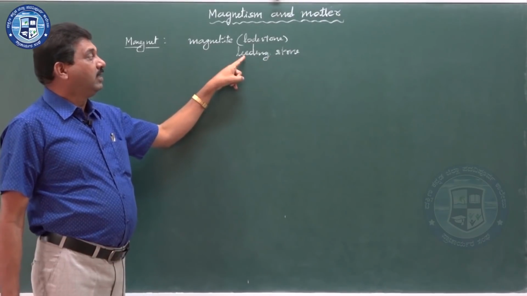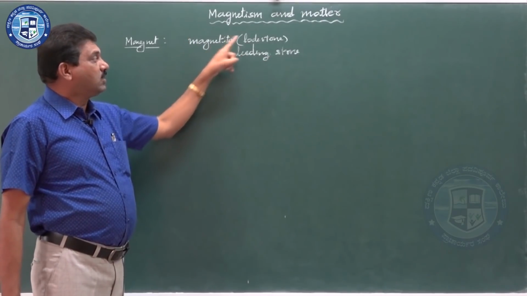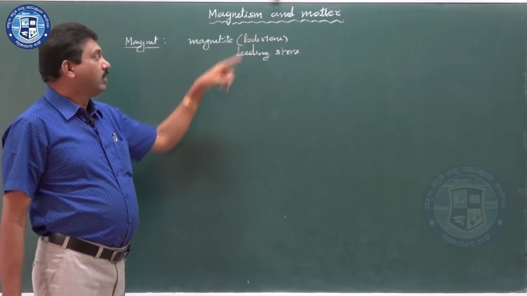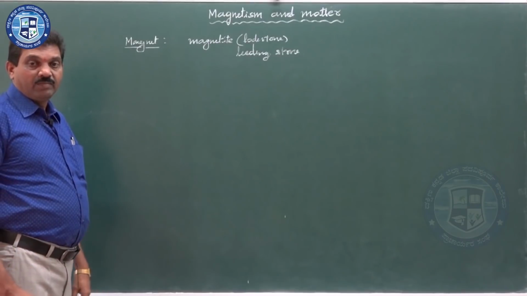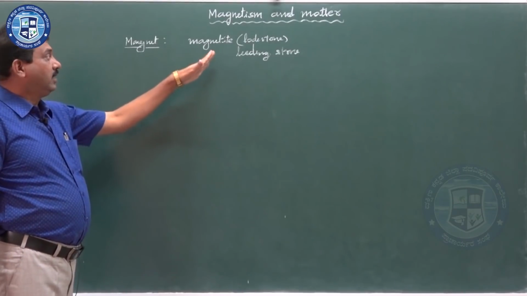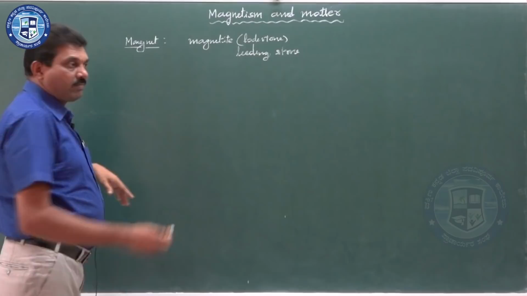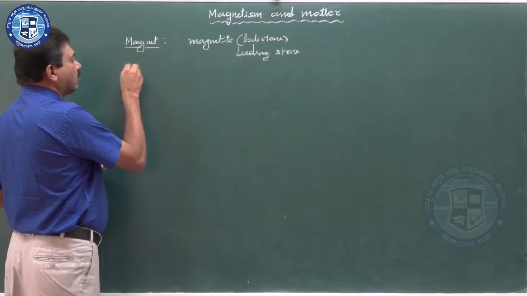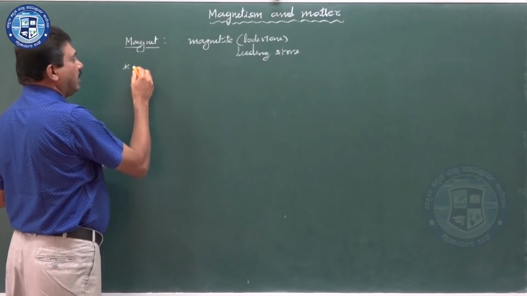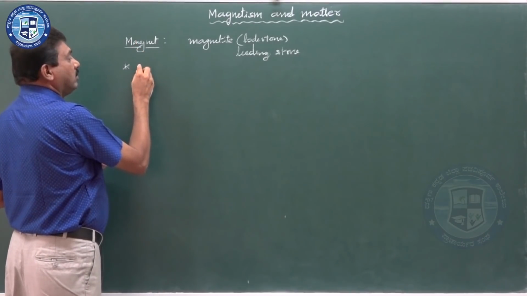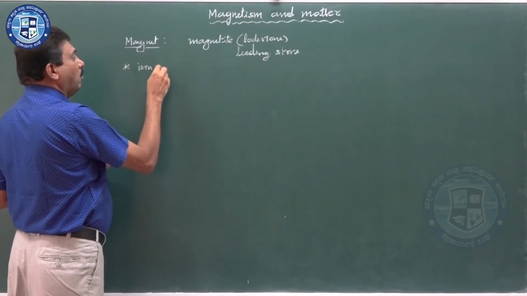So, that is why this is also called lodestone. And magnetite is an iron ore, shortly taken as magnet. This magnet is basically from iron ore.